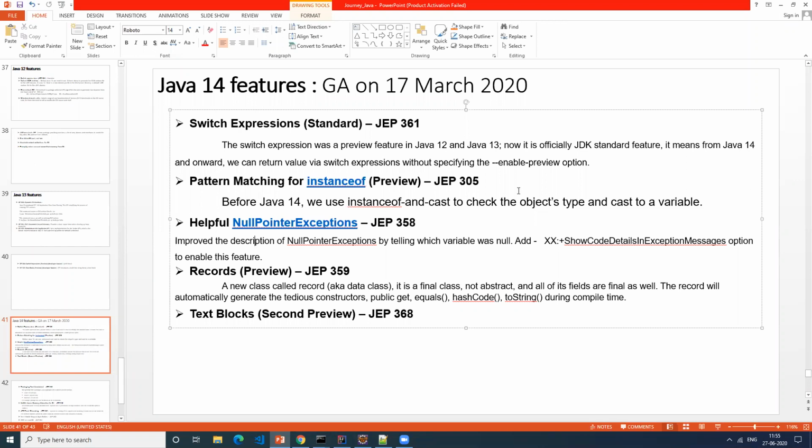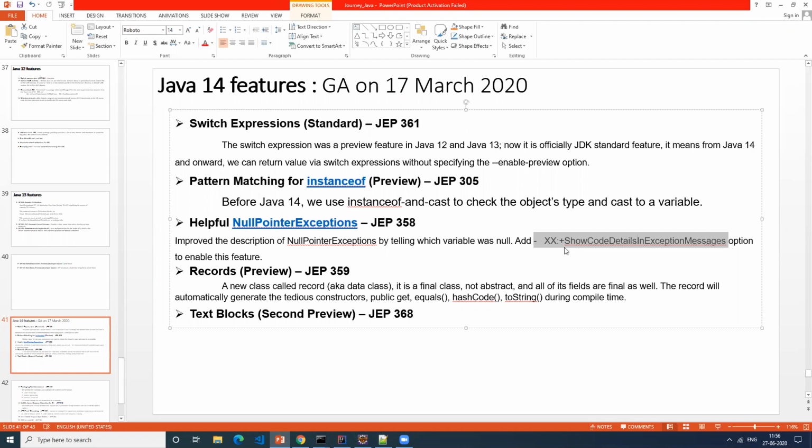So by adding this JVM argument, it enables you to find out which line, which method and which API call gave the null pointer exception. This is one step ahead for us to quickly tell this is the line, this is the object which has given the null pointer exception. That is an extra thing that Java has provided.